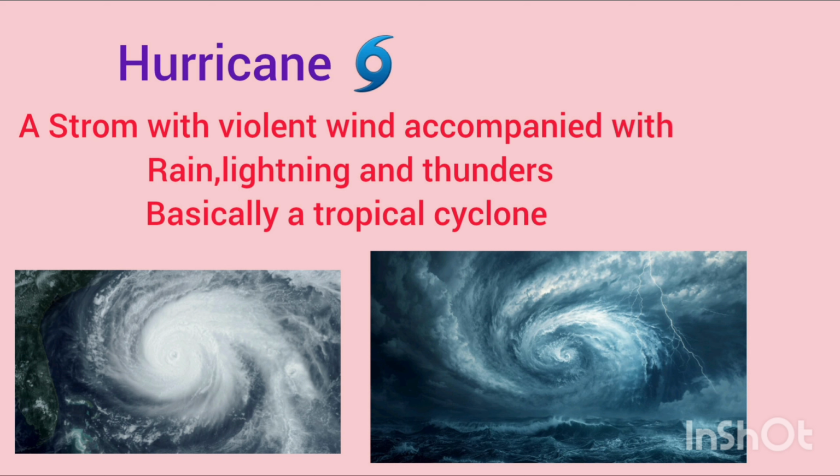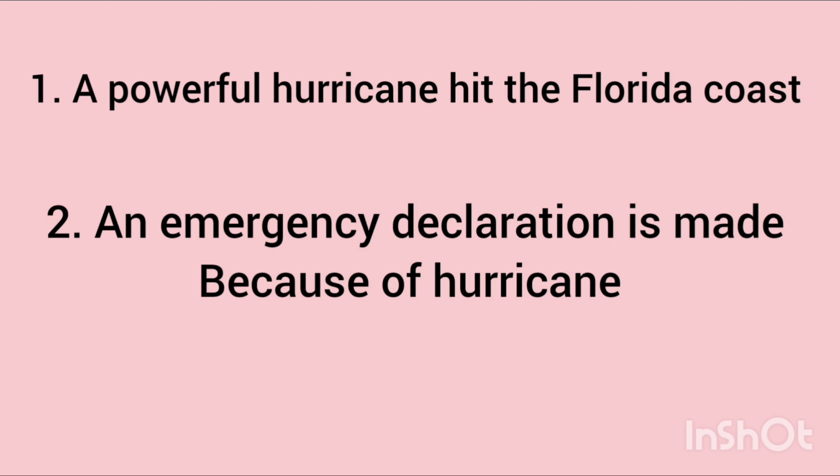The next one is hurricane. A hurricane is a violent storm accompanied with rain, lightning and thunder, basically a tropical cyclone. A powerful hurricane hit the Florida coast, which means a cyclone or hurricane, a rotating form of winds, which is really very strong, hit the coast of Florida. An emergency declaration is made because of the hurricane. There's an emergency declared because of the hurricane.